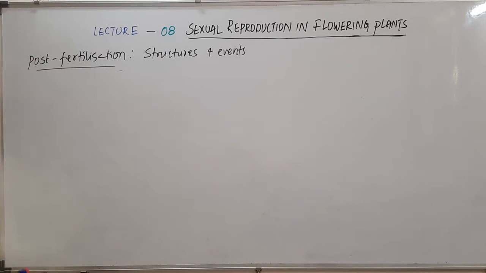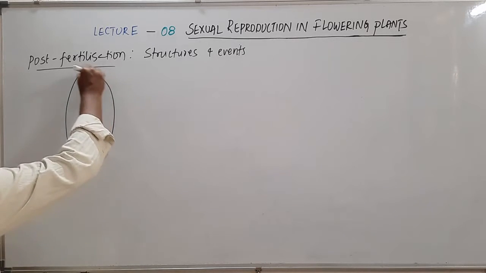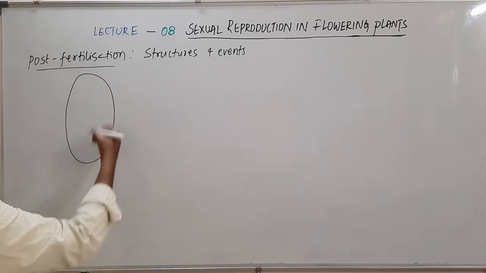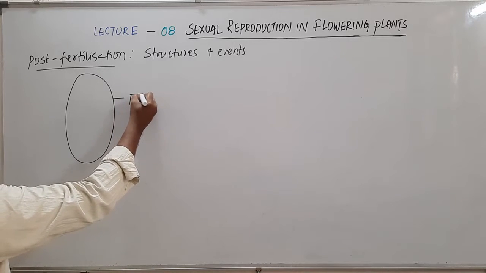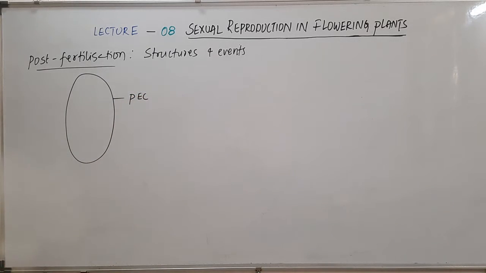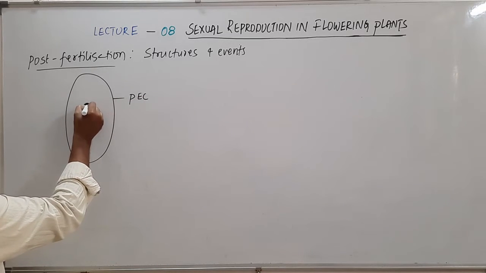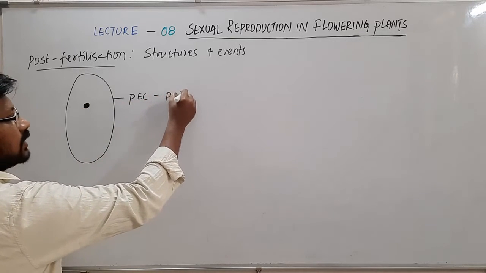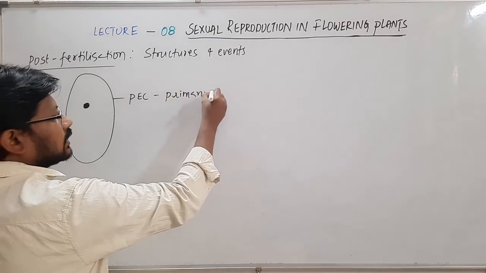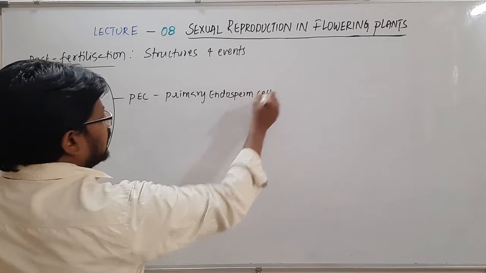Right, in the last video I told you that this is the embryo sac, of course, after the fertilization. Now I'm calling it PEC, the primary endosperm cell, and this is the nucleus of that PEC. So this stands for the primary endosperm cell.